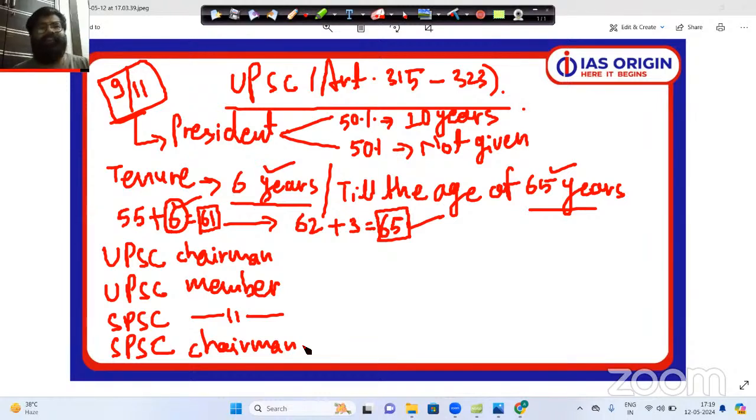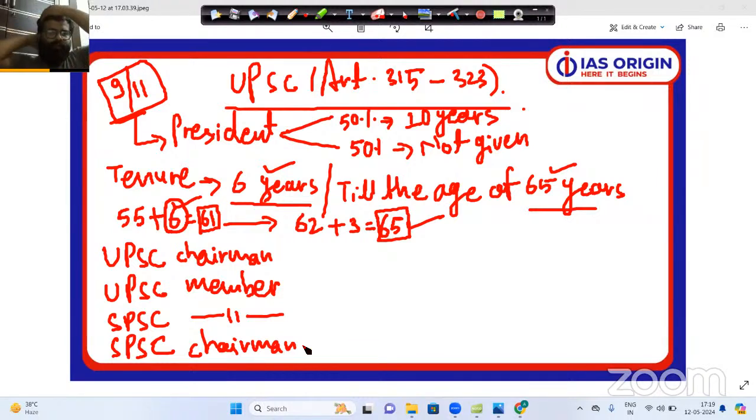But let's come to the second scenario. What if you get retired from the UPSC member post? If you get retired from the UPSC member post, you will have two options. Either you can be appointed as the state PSC chairman, or you can be appointed as the UPSC chairman. Now, please try to understand why this scenario is so. If you are retired from the post of UPSC member, you cannot be reappointed on the same post again. This is the rule of the constitution.